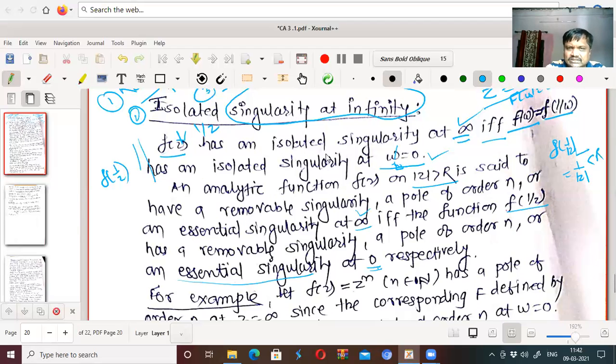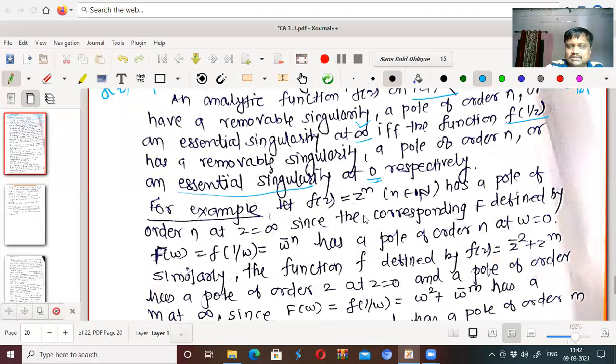So to obtain the singularity at infinity, we obtain the singularity of f of 1 by z at z equal to 0. For example, suppose we have f of z equal to z raised to n, and we want to discuss which type of singularity this is. First of all we obtain f of 1 by z equal to 1 upon z to the power n.